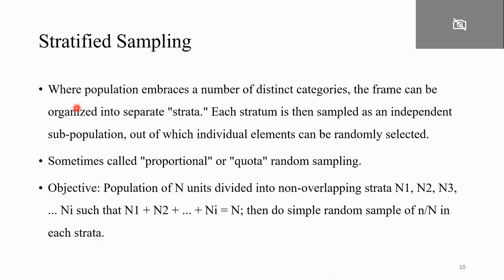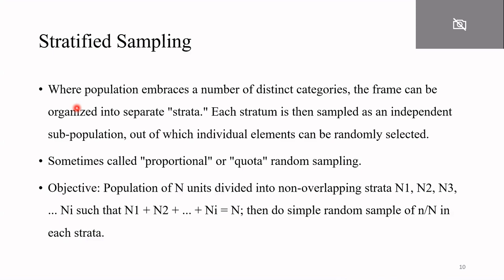or the ratio of heavy smoker, medium smoker, and lower smoker is 3:2:1 in your population, in the population stratum. Then in the sample also the ratio should be maintained like 3:2:1. So that is why this is called proportional sampling. This sampling is also known as quota random sampling.